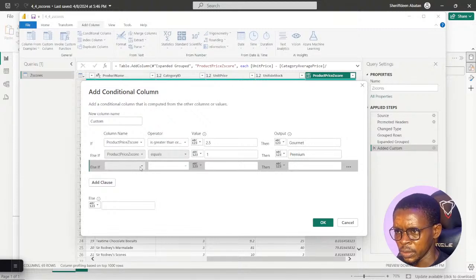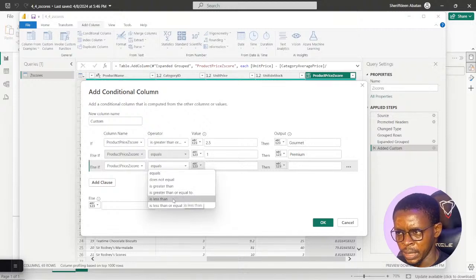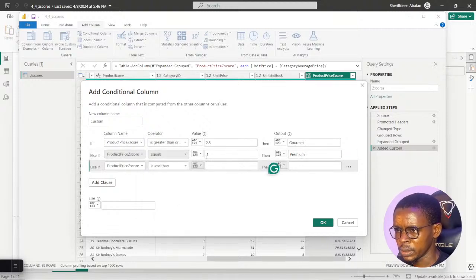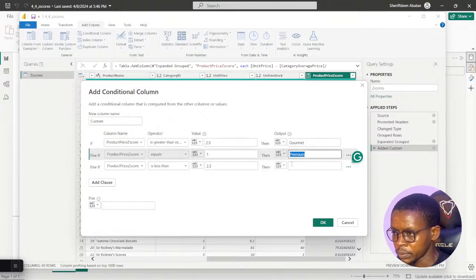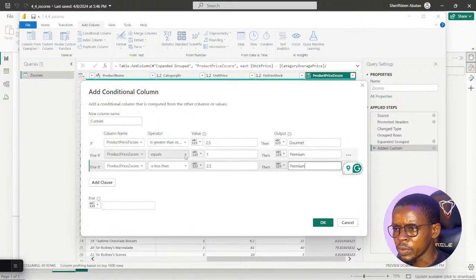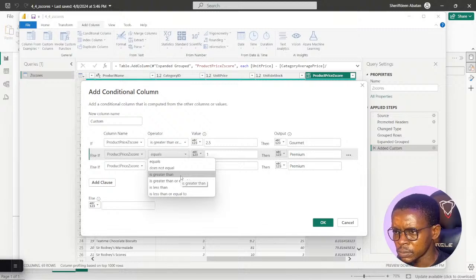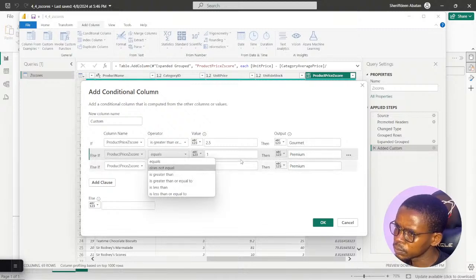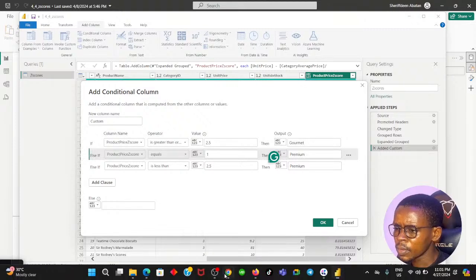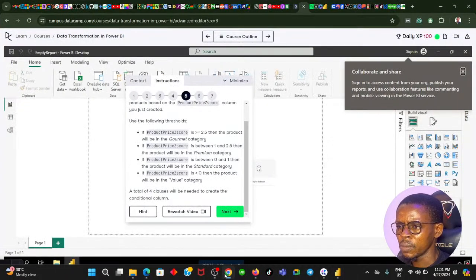We add another clause. If the same product price score is less than 2.5, then that means it will be between 1 and 2.5, and the product should be premium. Because there's no way you can say it's between. We don't have between here. So we also have just 4. Now, if the product price is between 0 and 1, I can create two clauses like that.